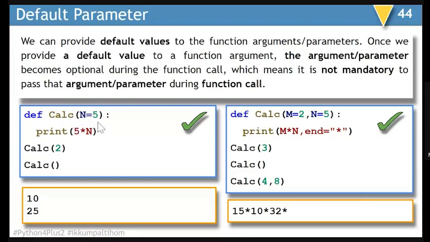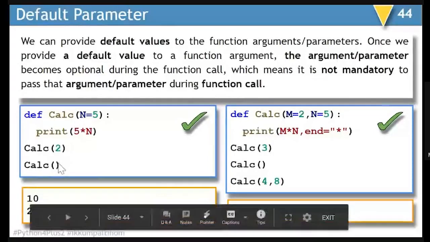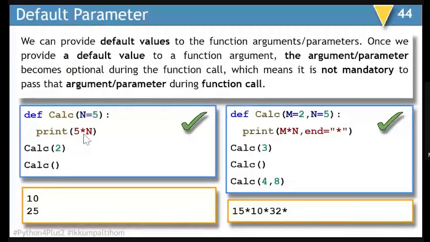So you can see here one example where calc is my function, n is a parameter, which is already carrying a default value. So if I do not pass anything as a parameter, it will be taken as 5. But if I am passing some parameter here, it will be taken as this value. So first time it will take it as 2, so 2 multiplied by 5, 10 will be displayed. Second time when I'm passing nothing, it is going to take 5, and 5 into 5, 25 will be displayed.